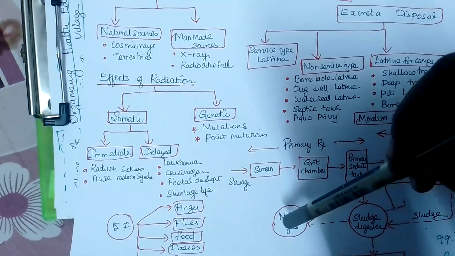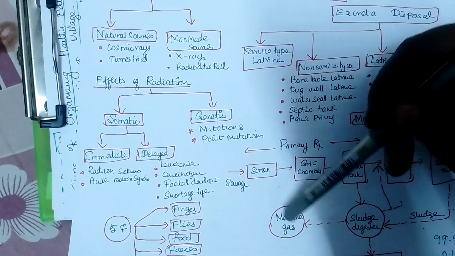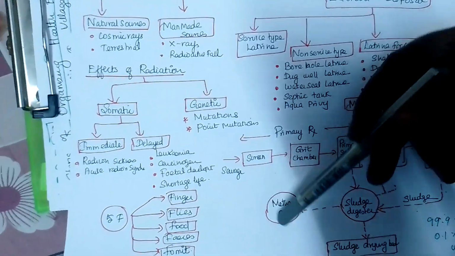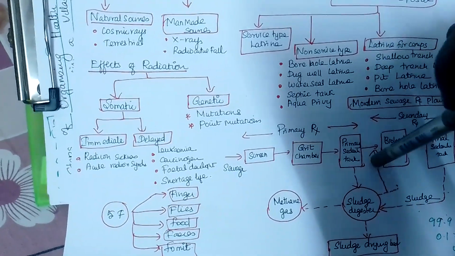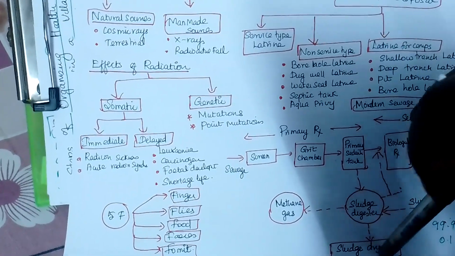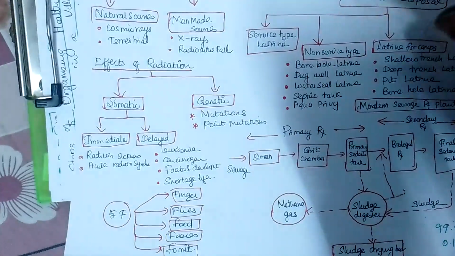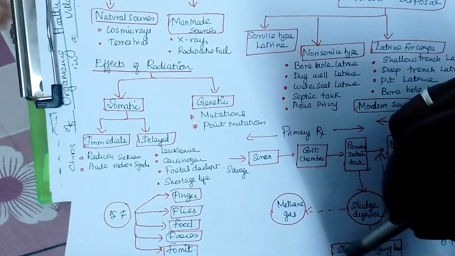How to run this plant? For the electrical energy, they take the methane gas and convert it into some other energy. They use it for running this plant, which is run by the government. So now the sludge drying plant. Once all this sludge comes, you have to take it and put it in a drying bed. So the sludge will be drying. It will be dark in color.